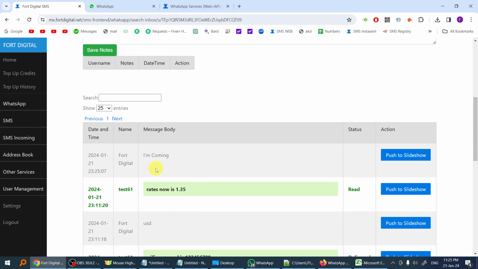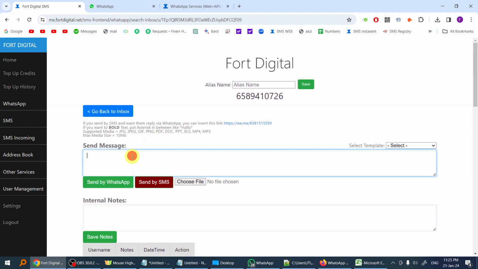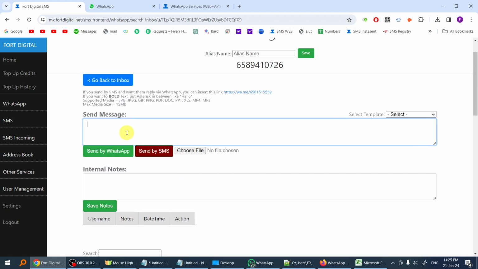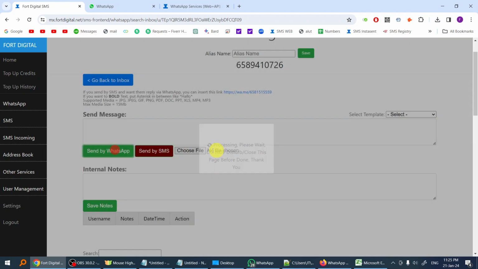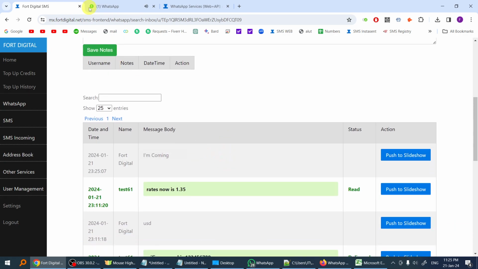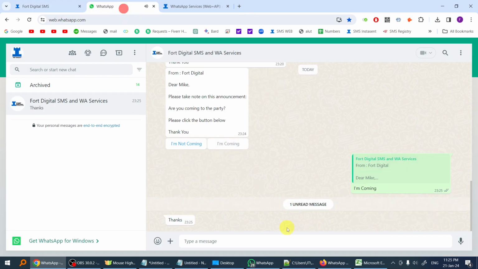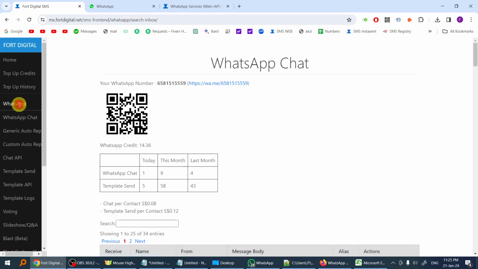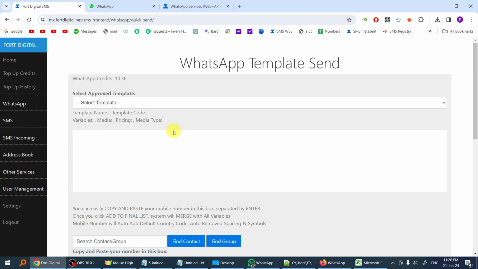Now, once they reply back to you, the chatting has started, and you can start to chat with them. You can reply to them anything, so you do not have to send them through the broadcast again. As long as they WhatsApp to you first, now you can reply back to them anything. That's all, this is how it works. So the chat and the template send are basically linked to each other.